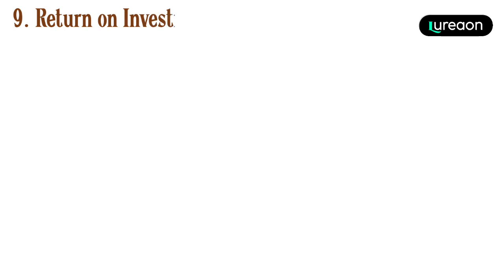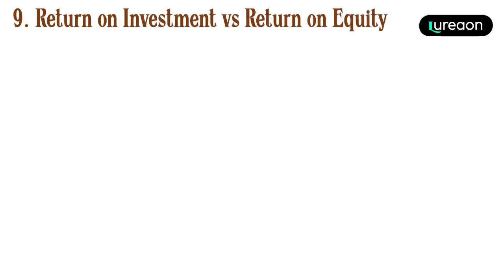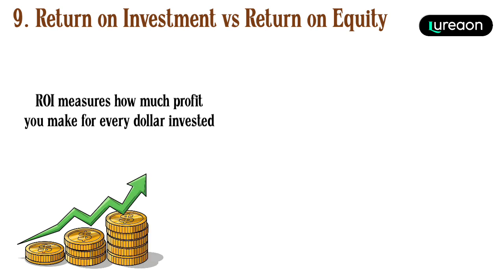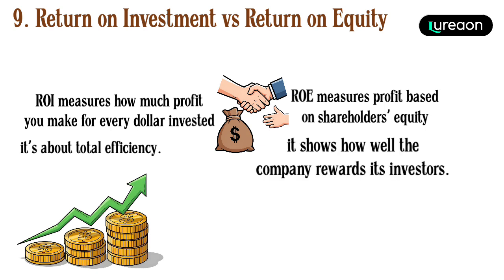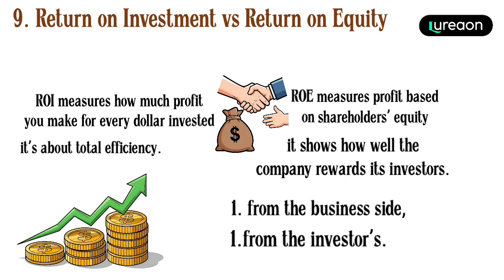9. Return on investment versus return on equity. ROI measures how much profit you make for every dollar invested. It's about total efficiency. ROE measures profit based on shareholders' equity. It shows how well the company rewards its investors. Both tell powerful stories. One from the business side, one from the investors.